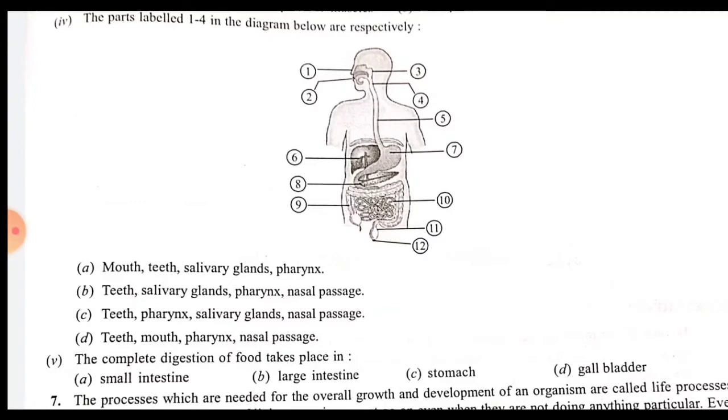So firstly we will identify which option to take by the majority in number. You see that in the first one mouth is written, but in the other three teeth is written.